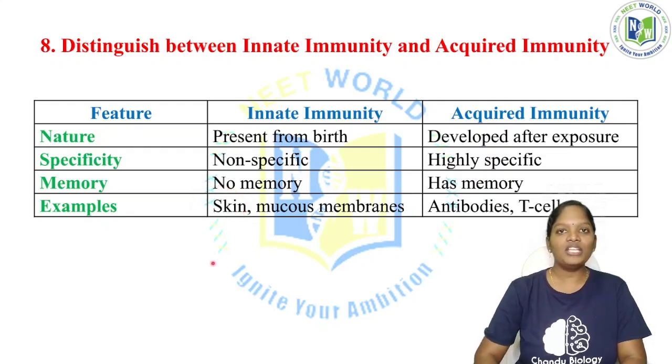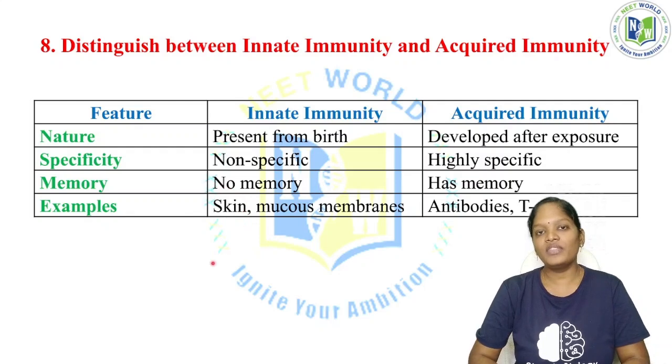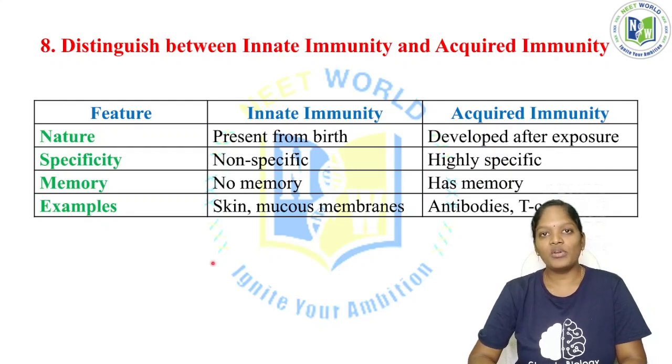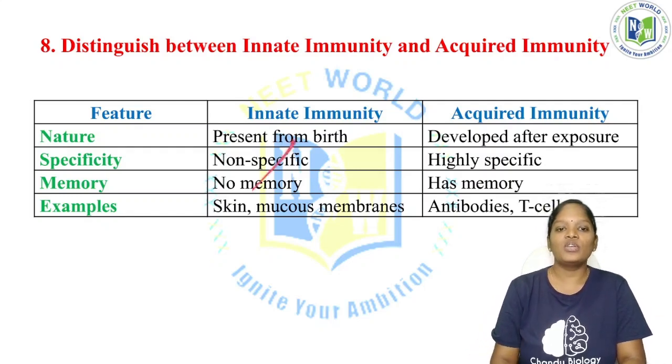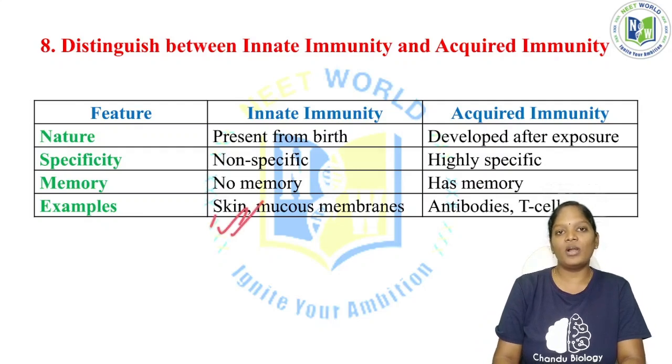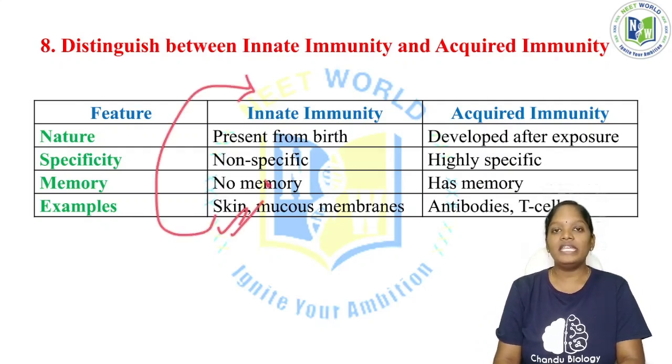The pH of the skin does not provide a suitable environment for most microorganisms. Immediately when microorganisms make contact with our skin, the skin does not provide a proper environment and the microorganisms can be degraded. So it prevents the microorganisms at the time of entry itself. That is why the skin comes under innate immunity.